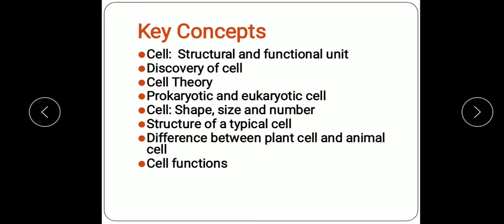So what are the different topics we are going to study in the chapter? They are cell, structural and functional unit, discovery of cell, how the cell was discovered by the scientist, cell theory, prokaryotic and eukaryotic cell, cell shape, size and number, structure of a typical cell, difference between plant cell and animal cell, and cell functions.